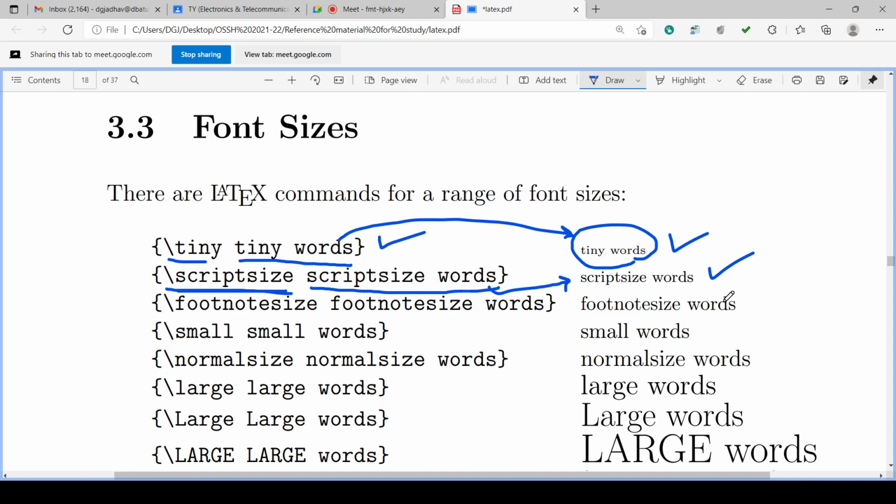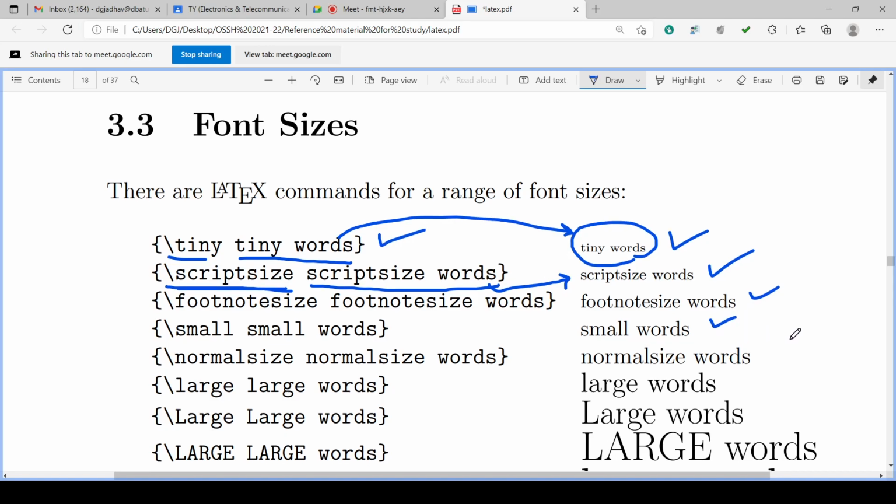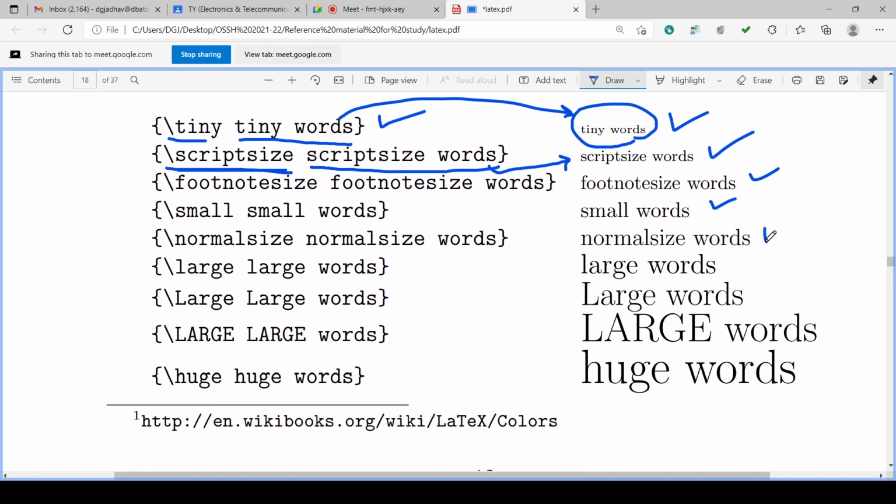So we have footnote size words. We have the backslash small font size, then backslash normalsize, then backslash large with a small l. Small large is there, capital Large is there, and complete capital LARGE is also there. So for large, three different commands are there: backslash large, backslash Large, backslash LARGE.